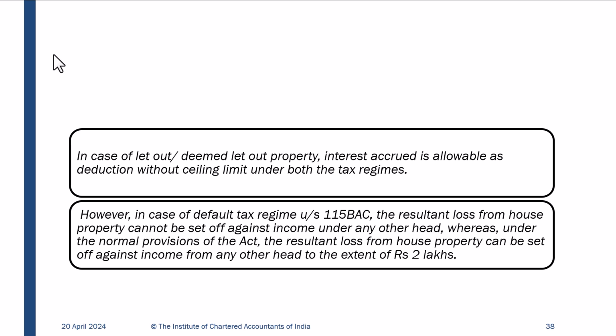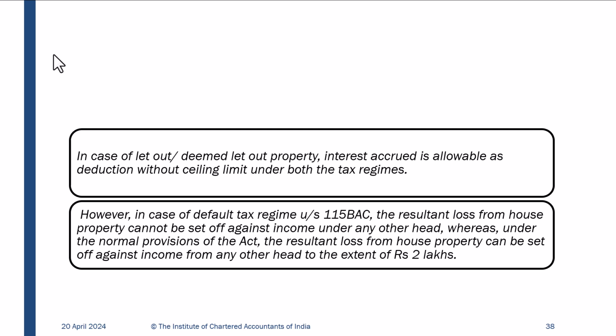However, in case of default tax regime, the resultant loss from house property cannot be set off against income under any other head. Whereas under the normal provisions of the Act, the resultant loss from house property can be set off against income from any other head to the extent of 2 lakhs. So if she opts for the default scheme, she will not be entitled to this 2 lakh loss.